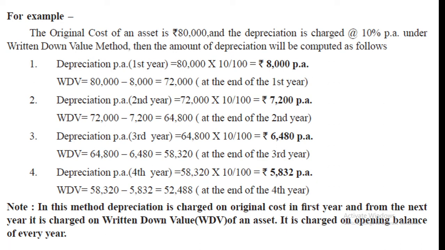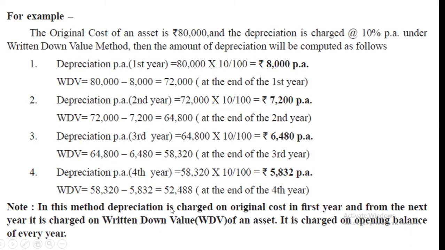Okay. So now next, see the example, depreciation on 80,000. First year 8,000. Then you have to calculate depreciation from 72,000. Second year you have to charge depreciation on 72,000, so the second year depreciation amount will come 7,200. Third year you have to charge depreciation on 64,800, so 6,480. See here, the depreciation amount is decreasing in written down value.